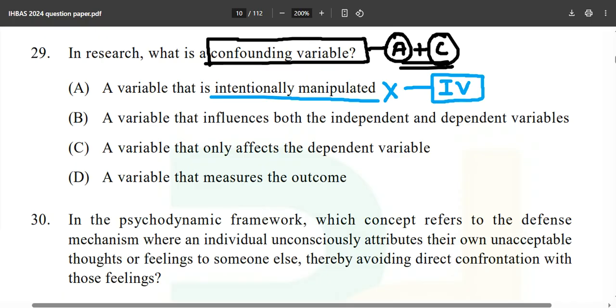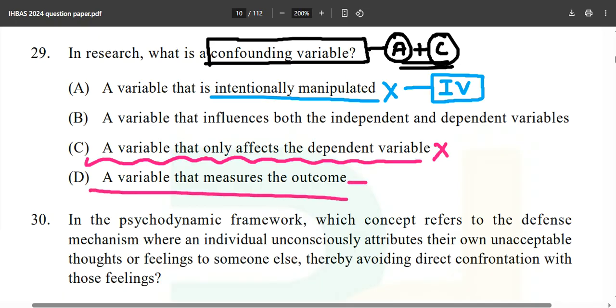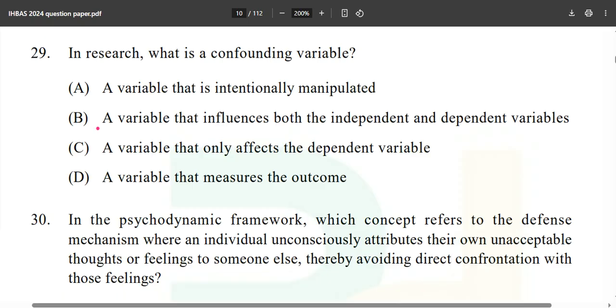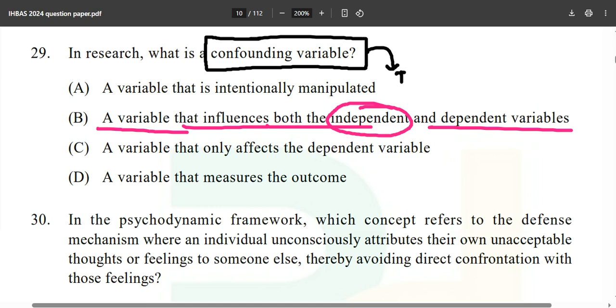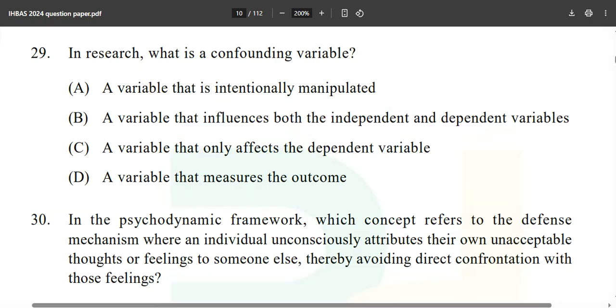A variable that only affects the dependent variable: obviously not the same thing. A variable that measures the outcome: they are talking about the dependent variable over here. So what is left is a variable that influences both the independent and dependent variables. Okay, this is an important question and an important concept as well. What is a confounding variable? It will influence the independent variable as well as the dependent variable.